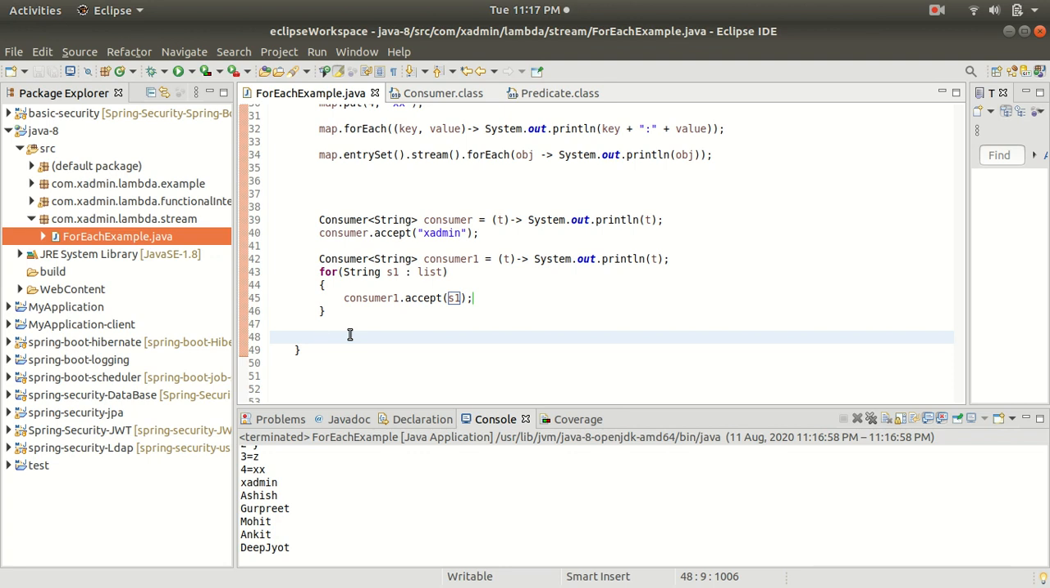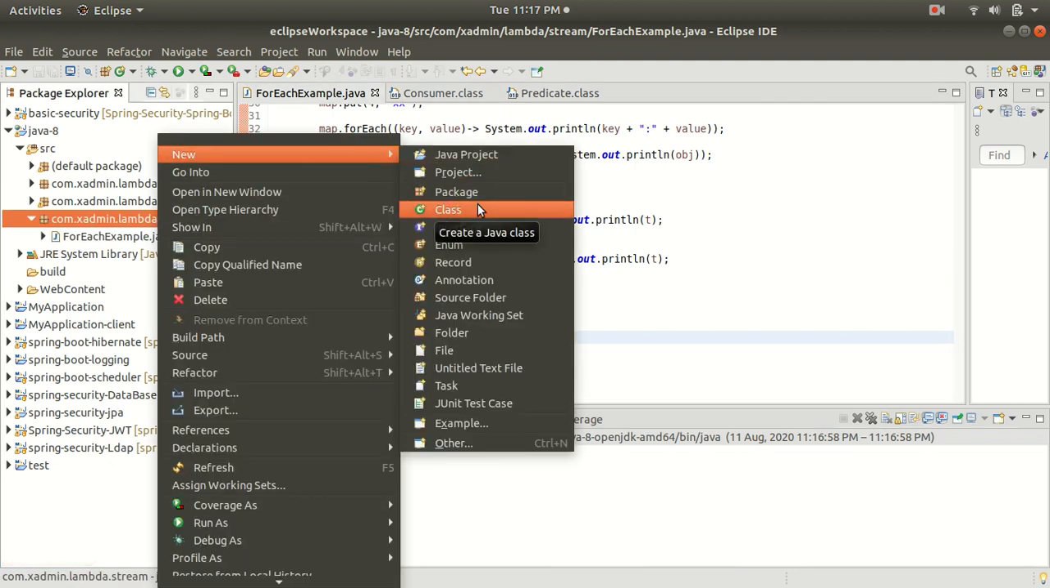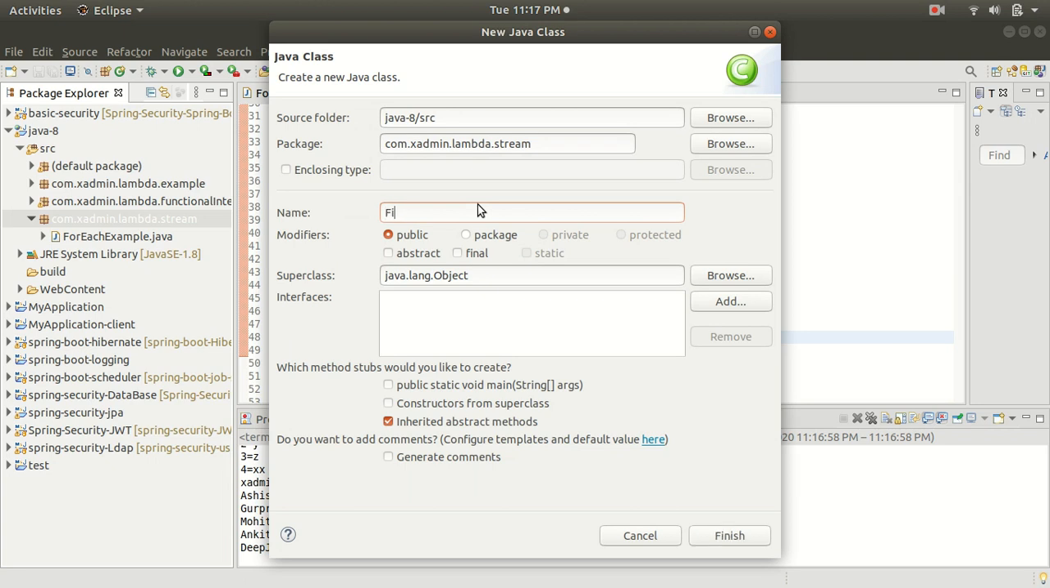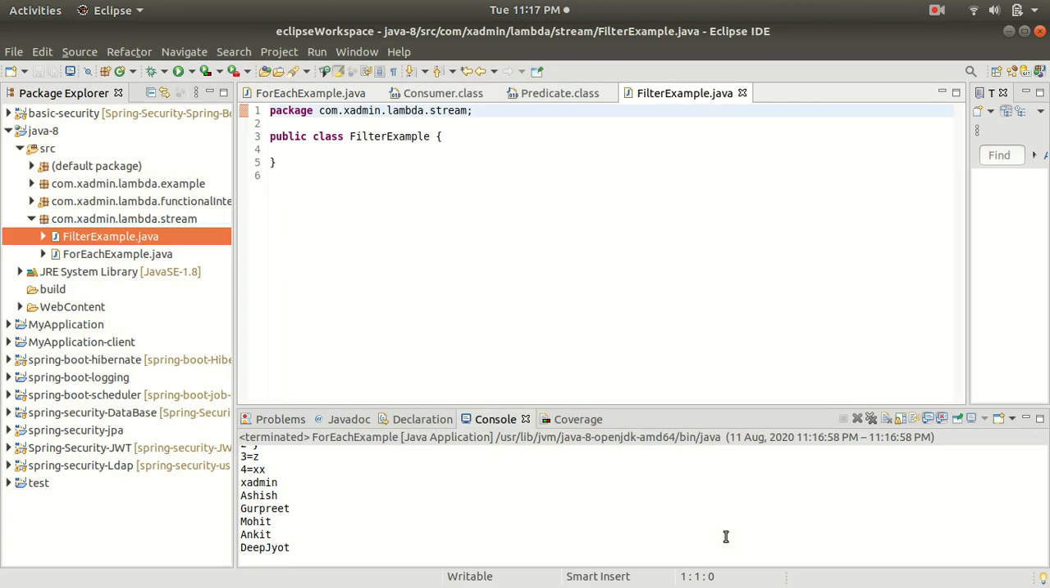Now we are going to see another method, and that is the filter method. For that I am going to create another class, FilterExample. Now we are going to discuss the filter method.